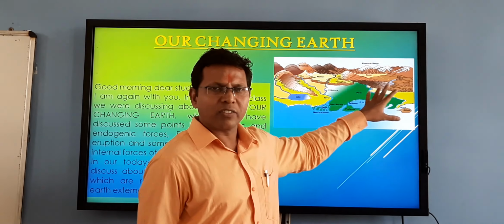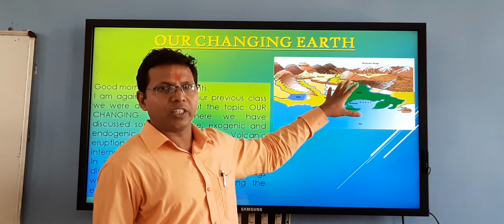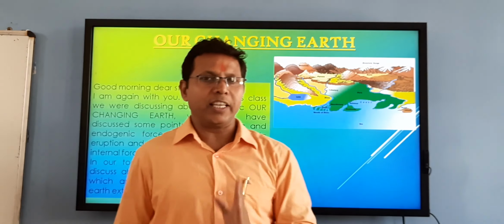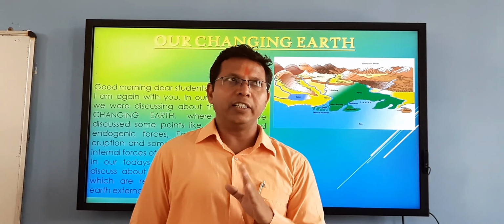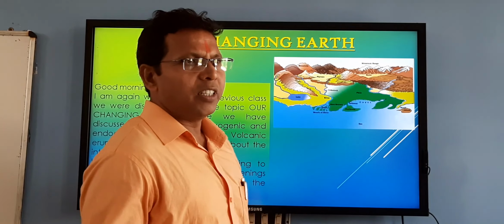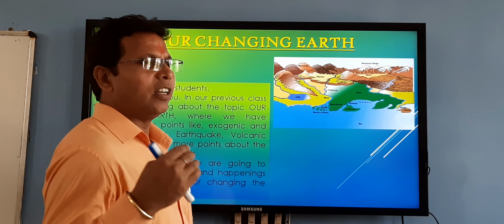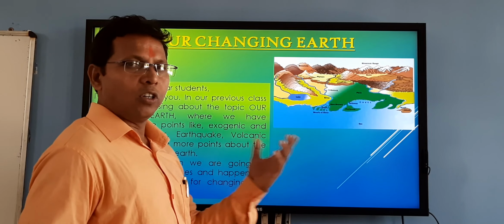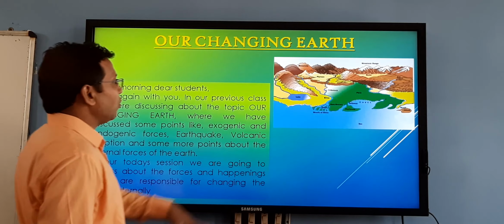So many landforms are given in this picture. In this section we will discuss how these landforms are created, and what are the causes responsible for the formation of such landforms.